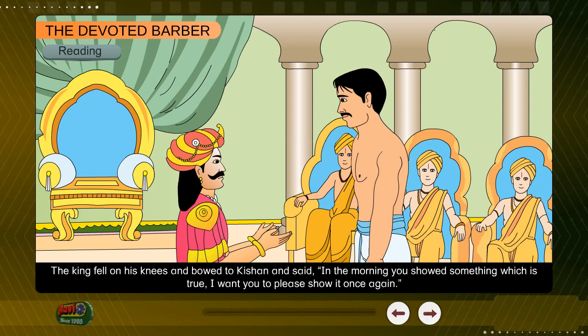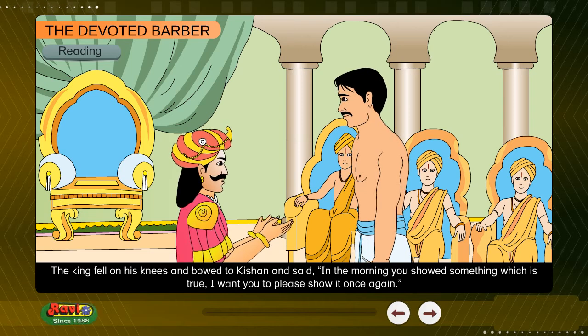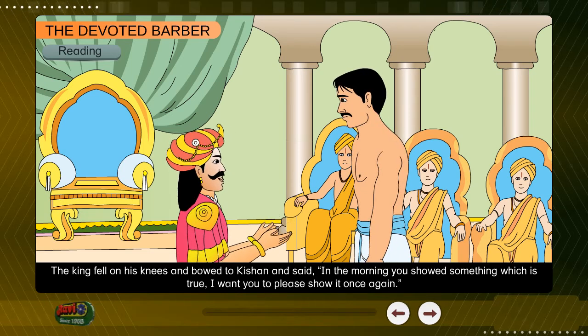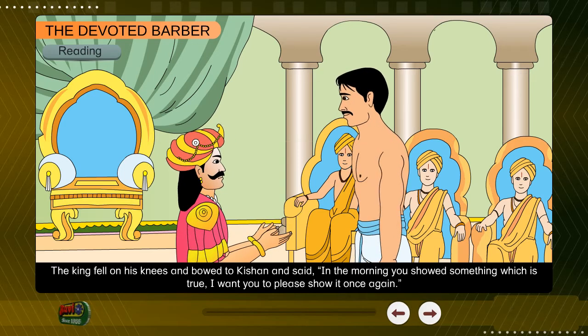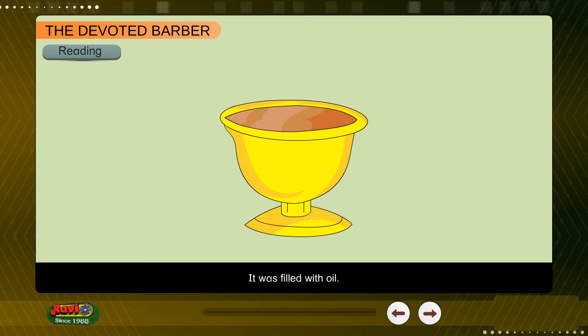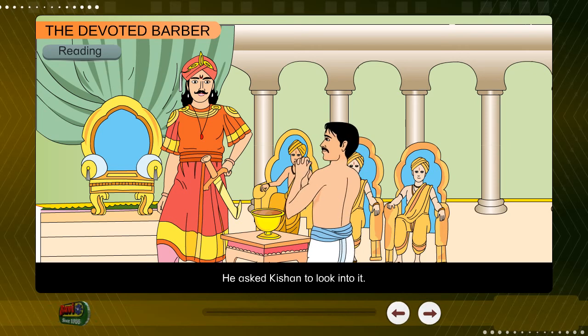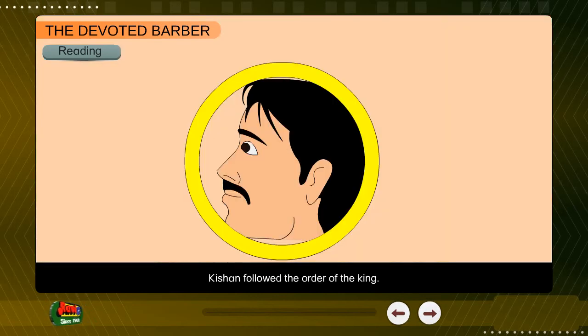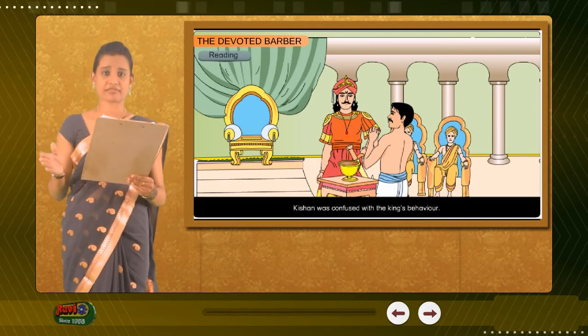The king fell on his knees and bowed to Kishan and said, "In the morning you showed something which is true. I want you to please show it once again." The king made the courtiers bring the bowl studded with gold. It was filled with oil. He asked Kishan to look into it. Kishan followed the order of the king. Kishan was confused with the king's behavior.